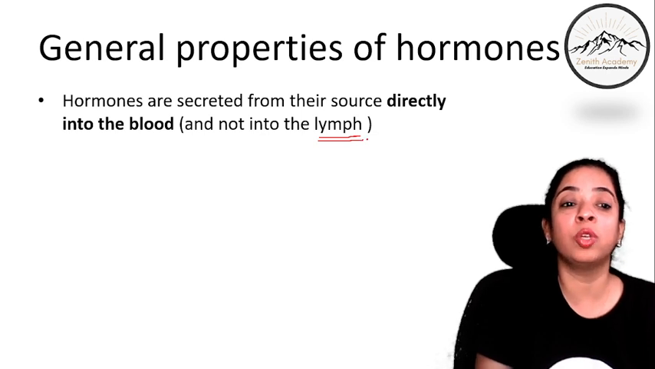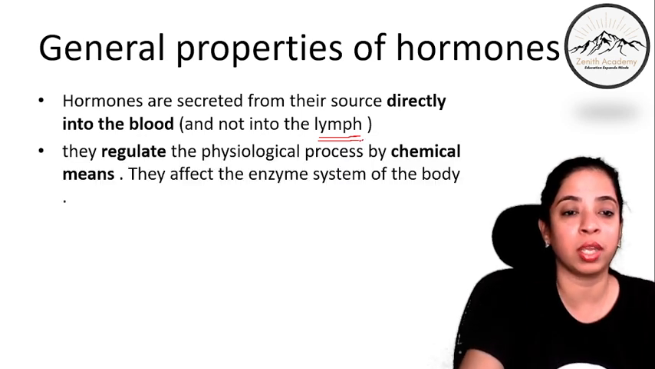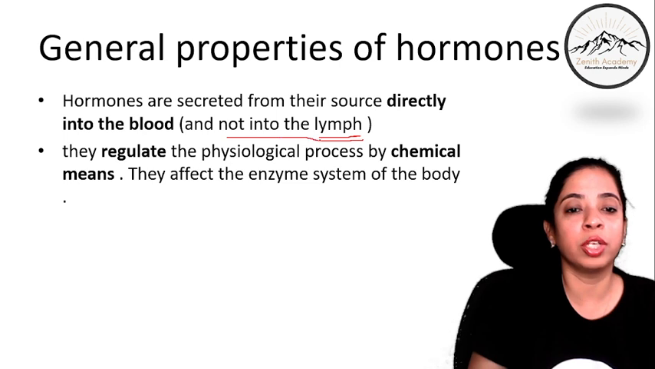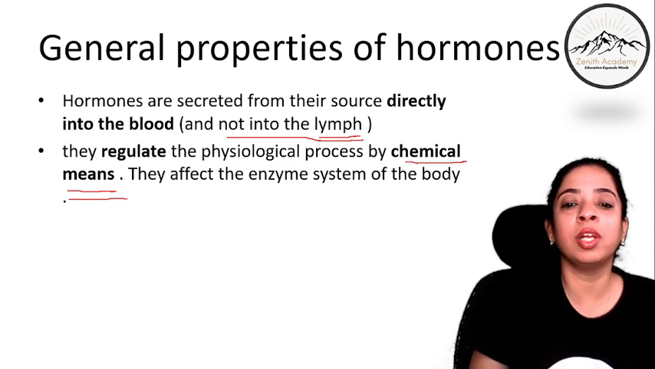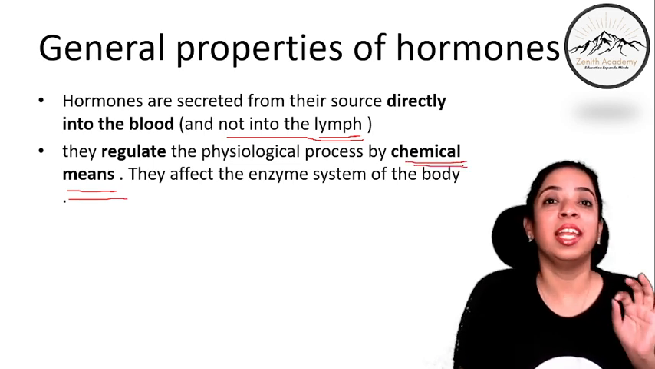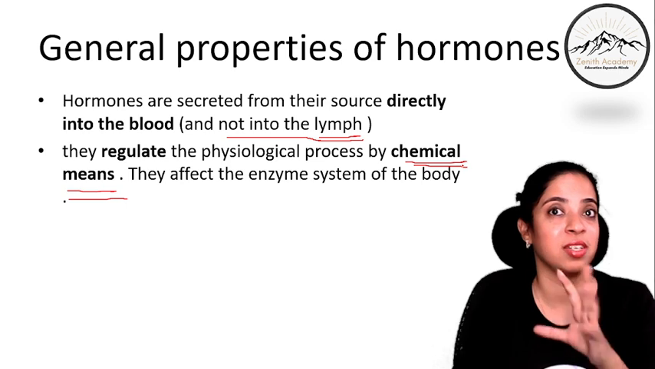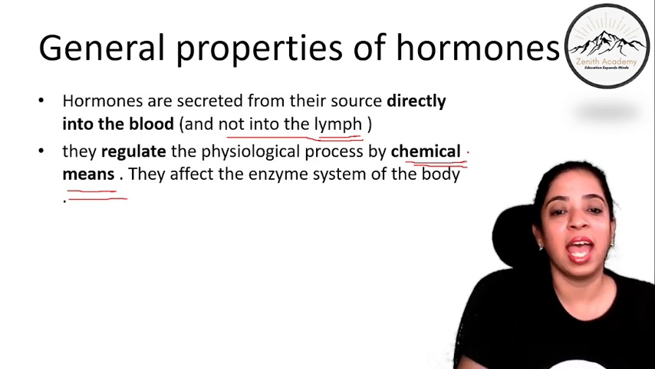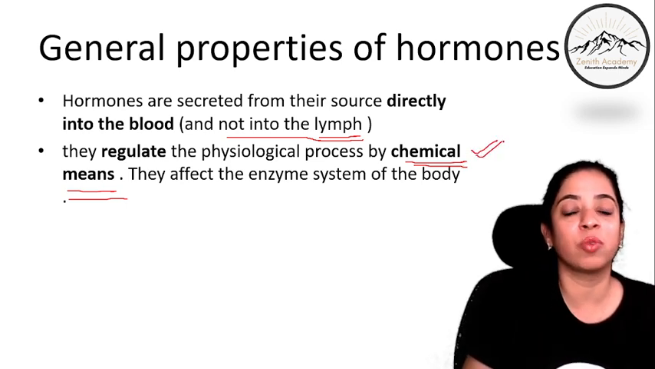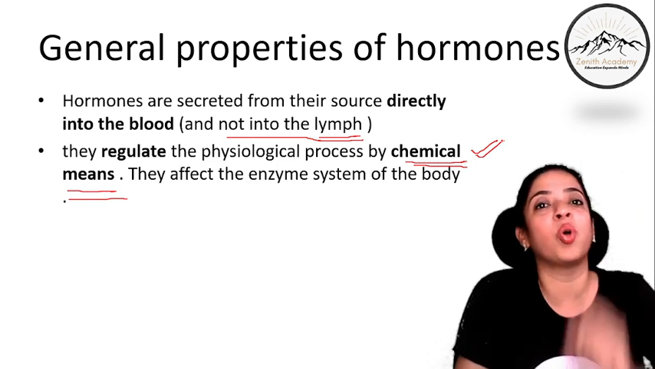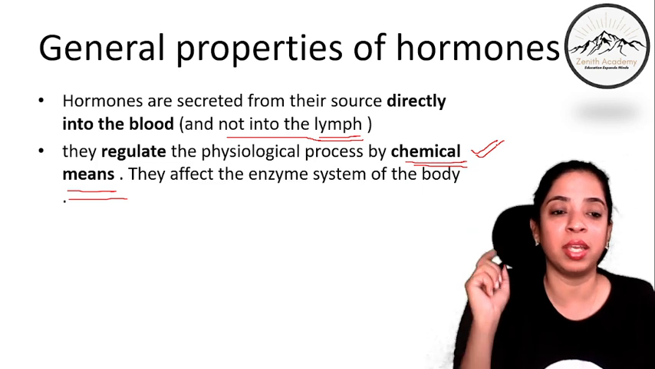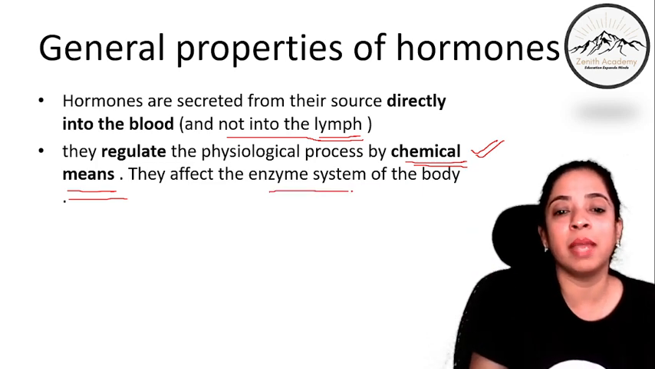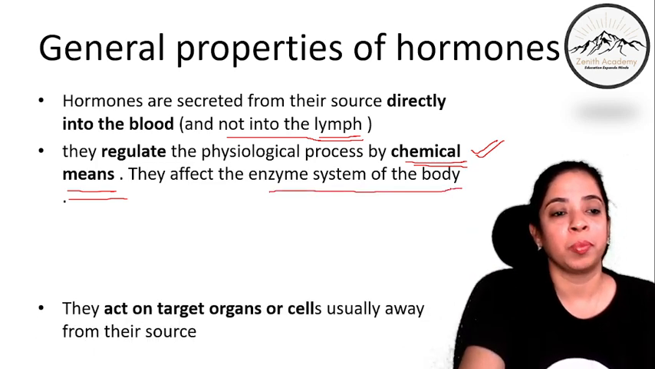It gets poured into the blood and not into the lymph. Second, they regulate the physiological process by chemical means. है ना, न्यूरल वाला कौन सा था? Neural was electrochemical nerve impulse. Electrochemical means, right? And this is chemical means. That was electric impulse and this is purely chemicals. So कैसे regulate करते हैं? By chemical means. They affect the enzyme system of our body.